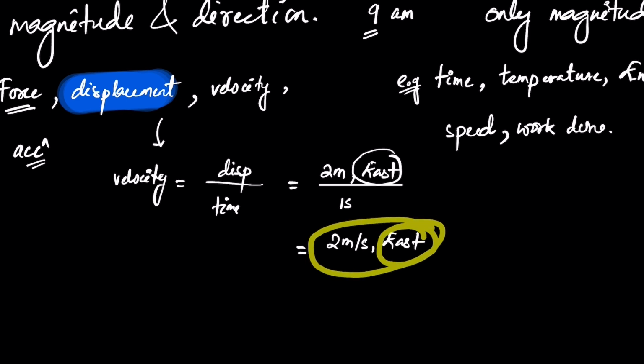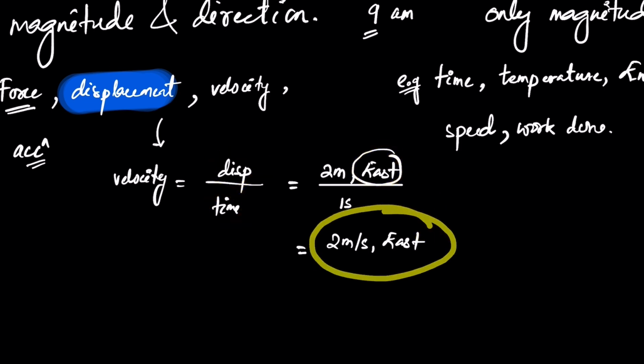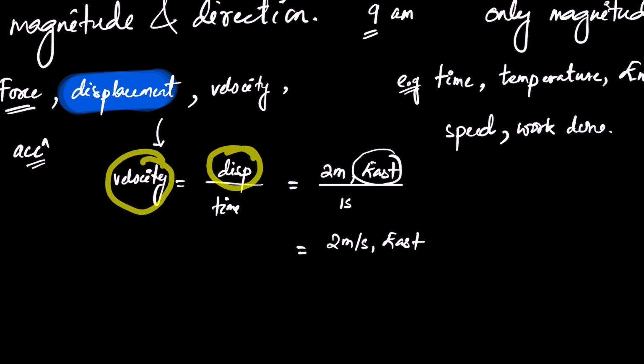Displacement has direction, time has no direction. You divide the two, the direction will still be in the answer. So where is the velocity's direction? It's the direction of the displacement. If the displacement is west, the velocity is west.